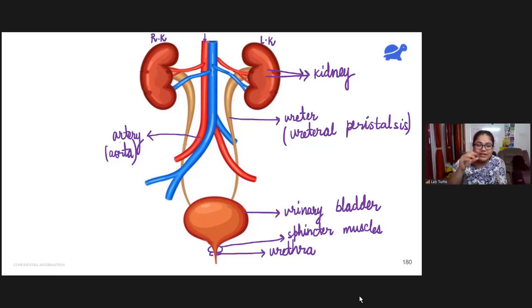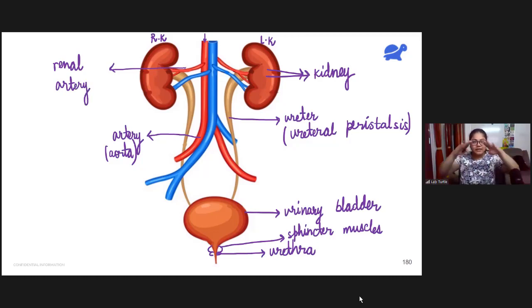Now this aorta, once it reaches the kidney, starts branching out. See, this main aorta has now started branching out like this, right? This small branch which is supplying oxygenated blood to the kidney is known as the renal artery. Renal means something related to the kidney. So from the aorta, the renal artery gets branched and provides oxygenated blood to both the kidneys. Is it clear? Fine.